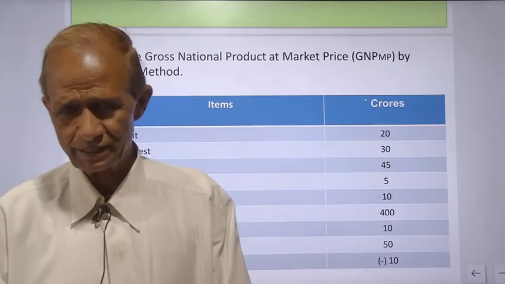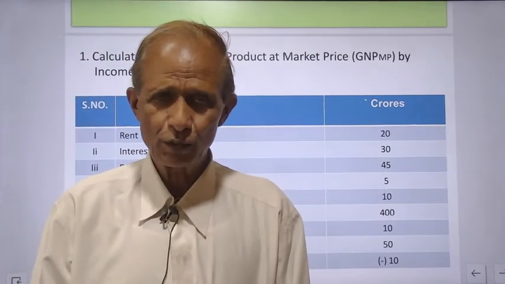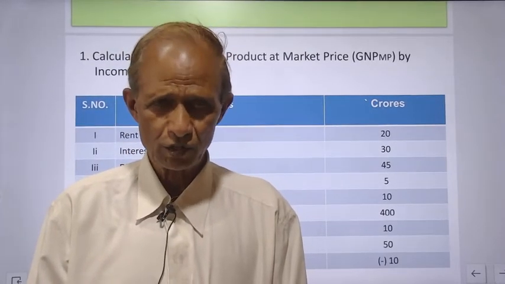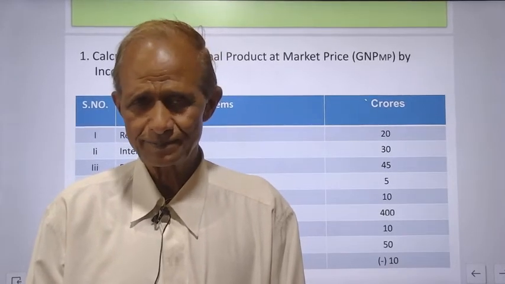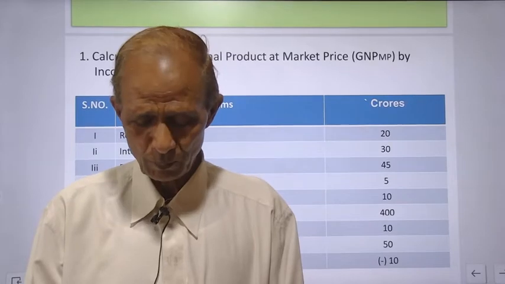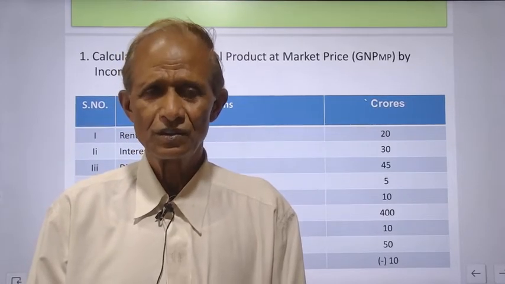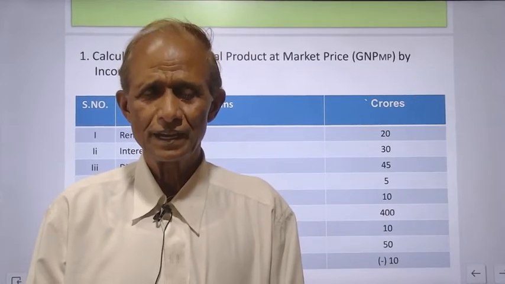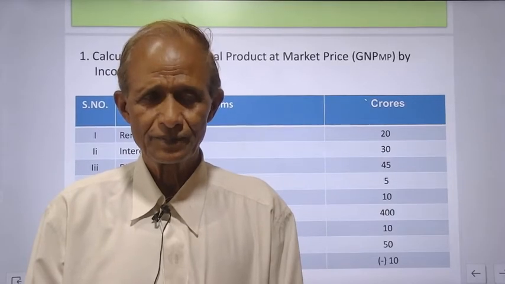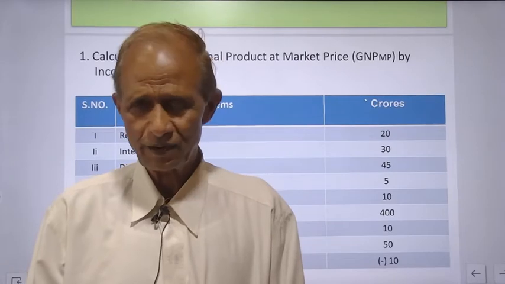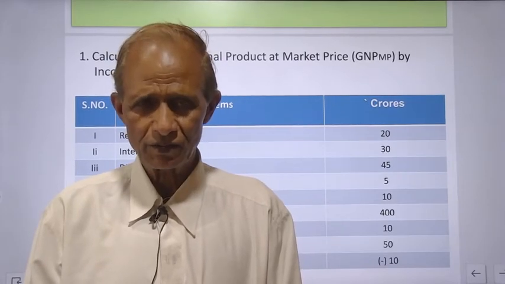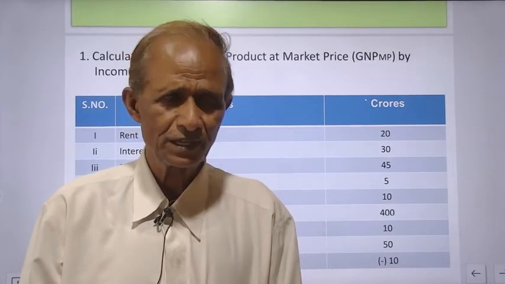Now there are two factors. You have to calculate gross income, and that is also at market price. The total of four components will give you national income, NNPFC. And after calculating NNPFC, if you add back depreciation, that will give you GNPFC.